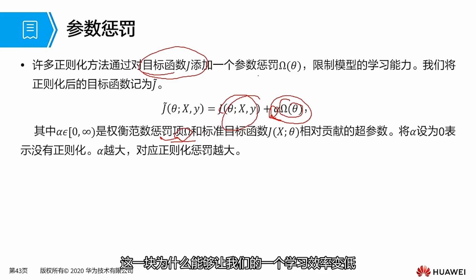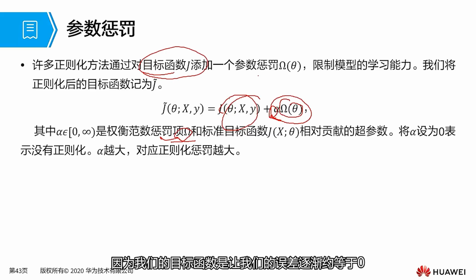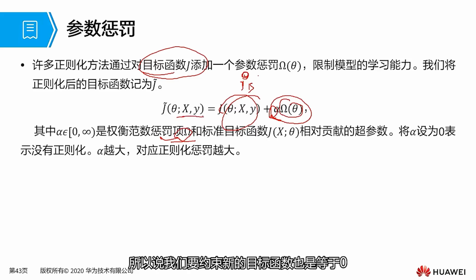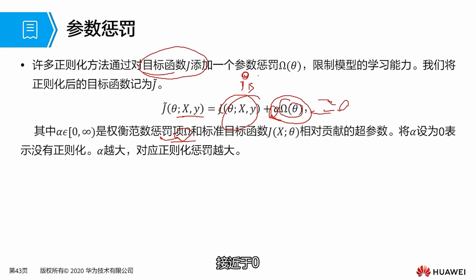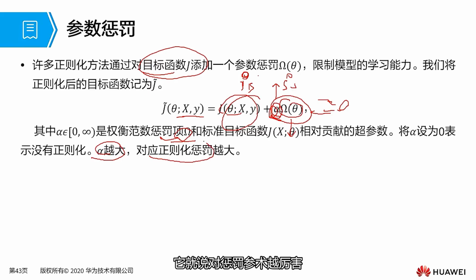Why does this make our learning efficiency lower, or can it prevent overfitting problems? Let me explain this to everyone. Because our objective function aims to make this error gradually approach zero, it proves that our predicted value is equal to our actual value. Since we want to constrain it to be equal to zero, we need to constrain this new objective function to be close to zero, so both of these are approximately equal to zero. If our penalty factor is particularly large, then our parameters will be particularly small. In this way, it will constrain our parameters, causing them to update to a minimum value to prevent the occurrence of overfitting.